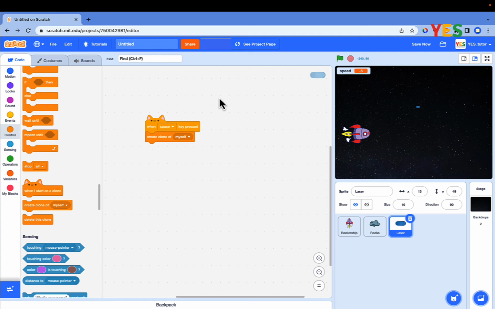By pressing the space bar, the laser clones are created. Make the laser clone sprite start from the rocket so that it seems like a laser bullet shot. Drag and drop the when I start as a clone and go to XY block as shown on the screen.